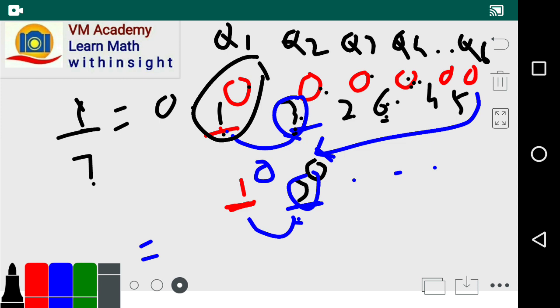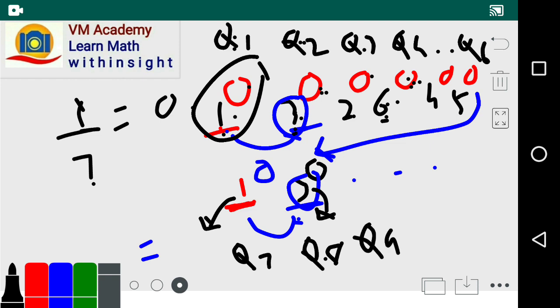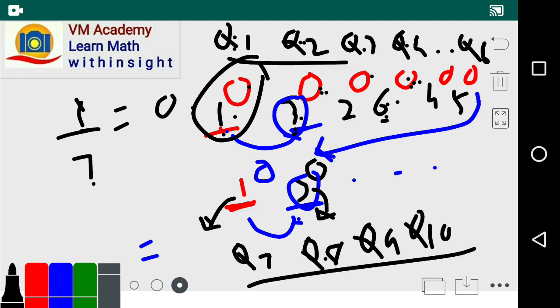Now 10 divided by 7, and this also contains 10 divided by 7, friends, so q7, and 30 divided by 7, and this also gives 30 divided by 7 as q8. Thus, friends, q1 and q7, q2 and q8, q3 and q9, q4 and q10, and so on, repeat these digits.